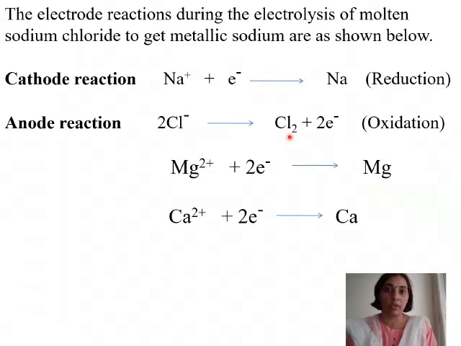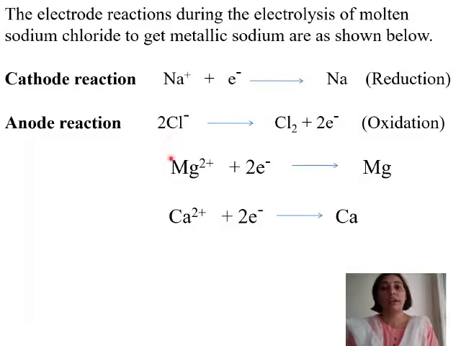It is diatomic. That is why we write Cl2, that is molecular chlorine. Since there are 2 chloride ions, each chlorine will lose 1 electron, so we have shown 2 electrons, and loss of electrons is called oxidation. So this is undergoing oxidation.